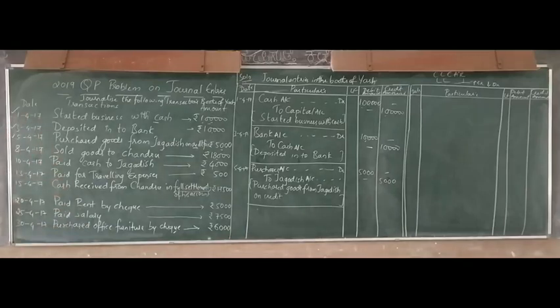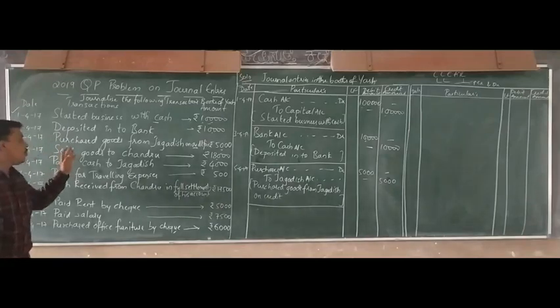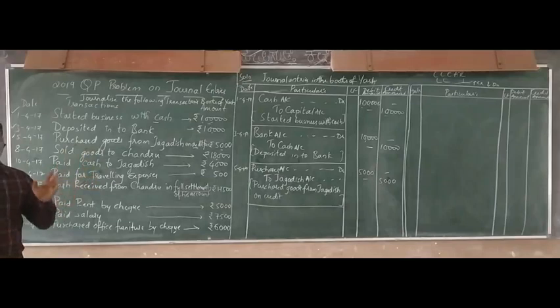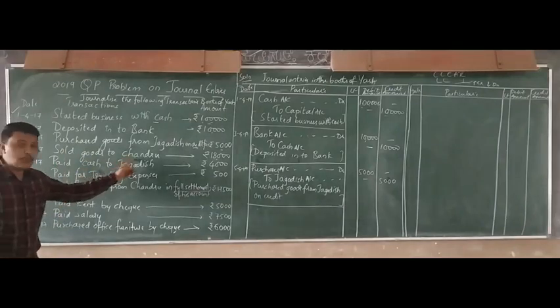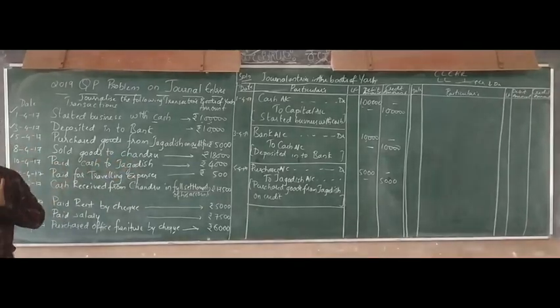See the next transaction on 8: sold goods to Chandru. So you have sold the goods to Chandru. Is it for cash? They have not mentioned. If they say sold goods to Chandru, that is, they have given the name of that particular person, that itself is a credit transaction.